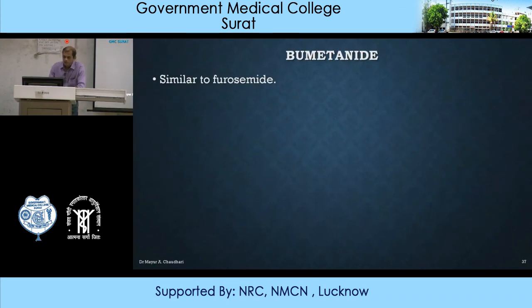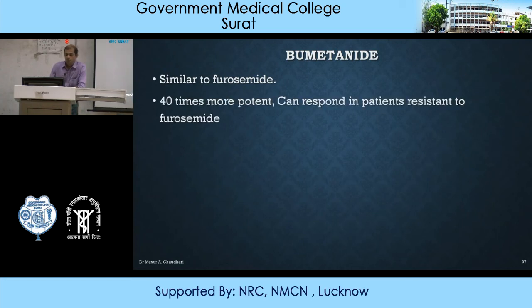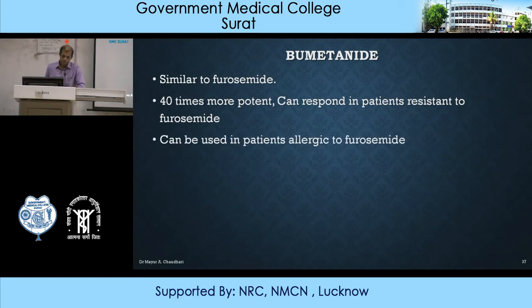Second one is bumetanide. Action wise it is similar to furosemide, but 40 times more potent, and can respond to patients who are resistant to furosemide. And it can also be used in patients who are allergic to furosemide. So whenever furosemide cannot act because of allergic reason, or patient has become resistant to furosemide, you can use bumetanide.